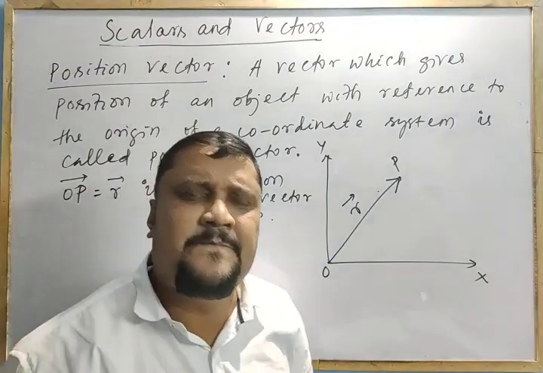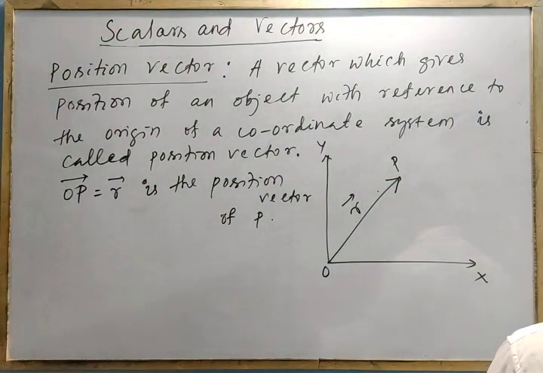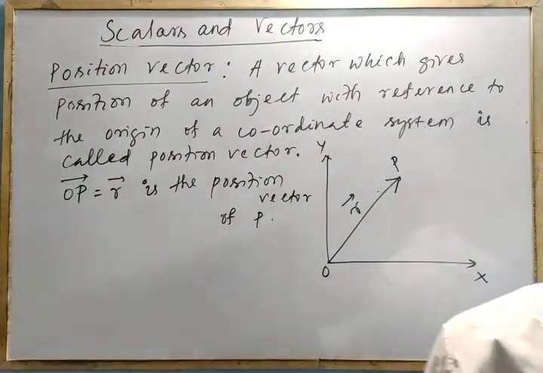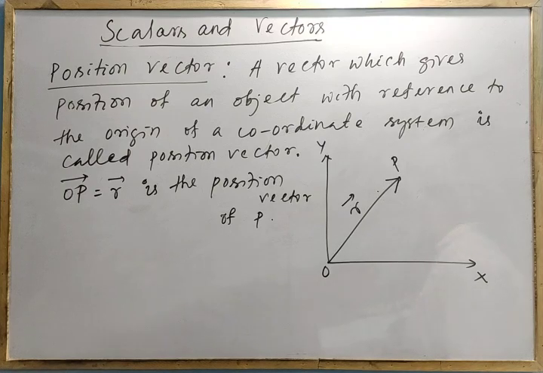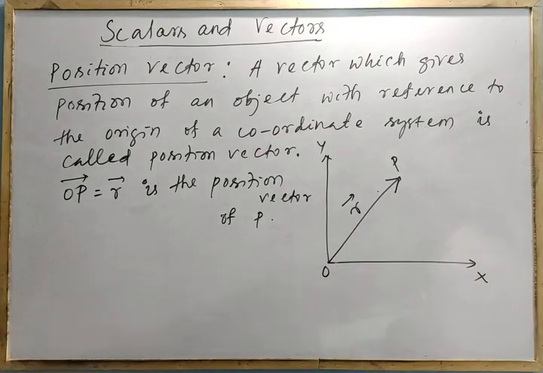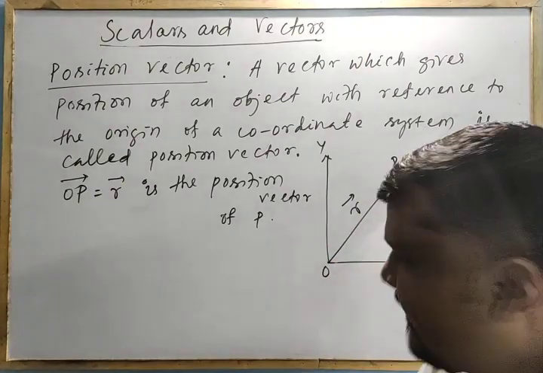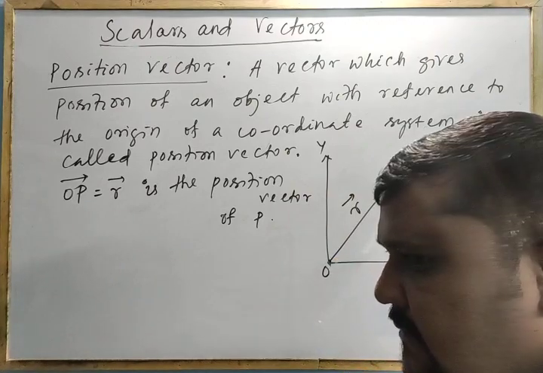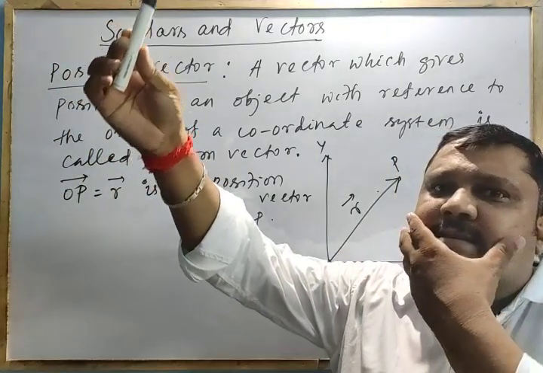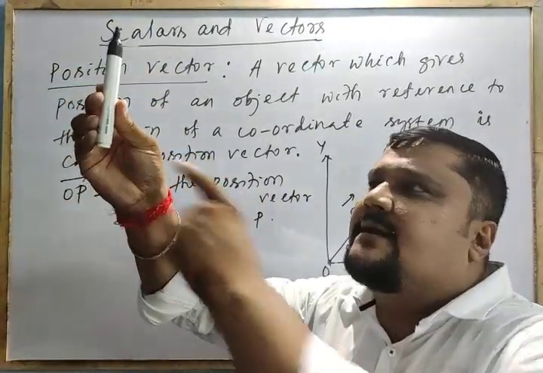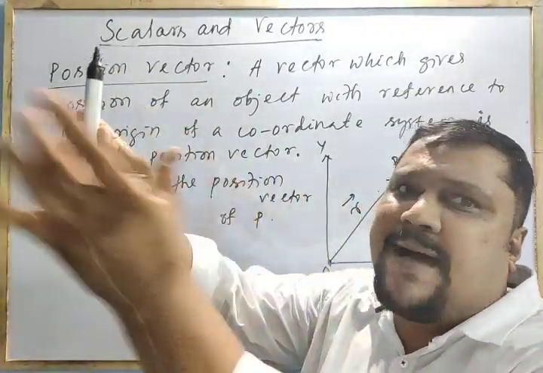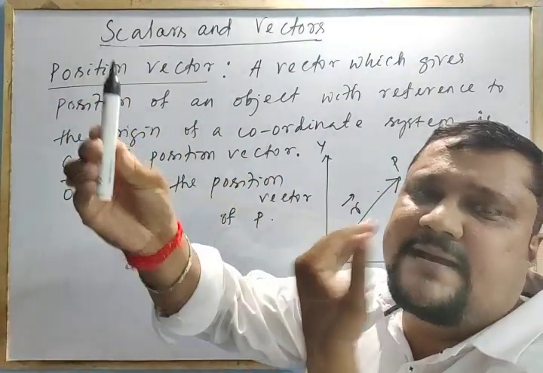What does it give? The position vector provides two pieces of information. What are they? It tells the straight line distance from the origin. If this is the object and I am the origin here, it gives how much distance the object is from me. This distance is the magnitude.